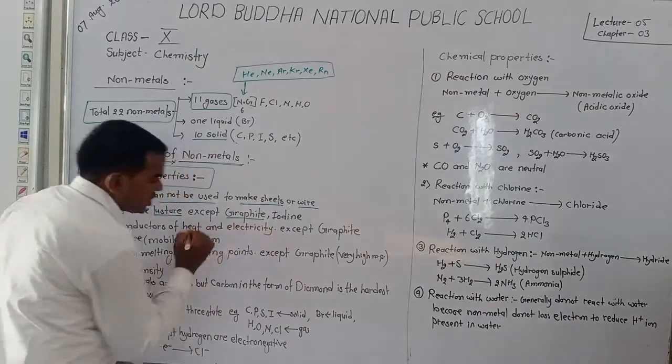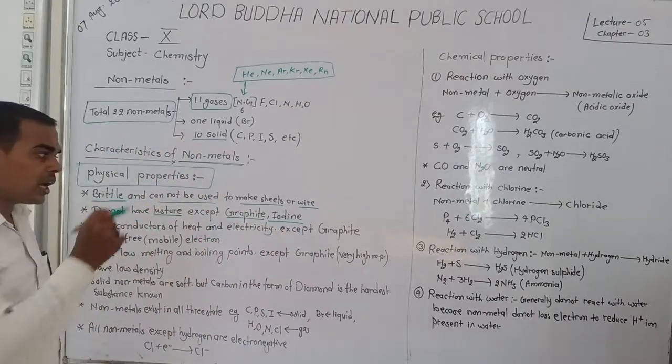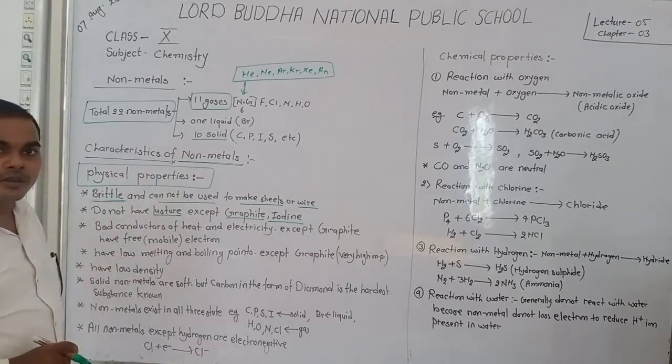But graphite and iodine, both non-metals, have luster, meaning shining.